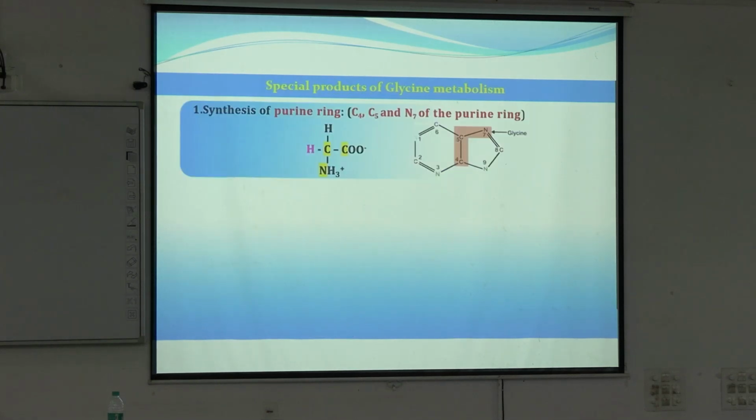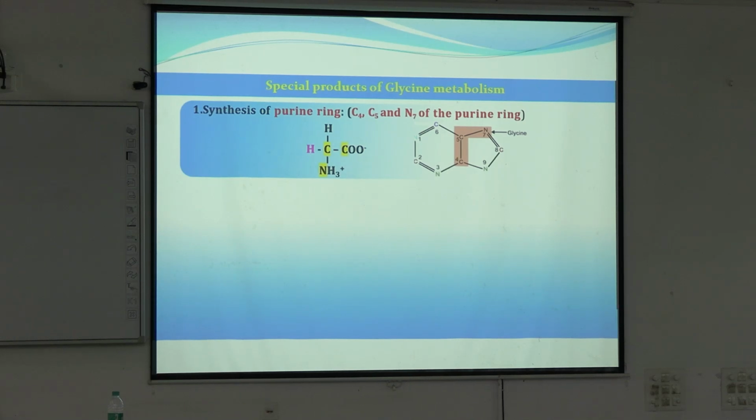Now coming to the synthesis of individual products from glycine metabolism, and I will not go into details in the first few things because that will be taught in detail in the individual subject class. Here it is the formation of the purine ring, which will be taught in your nucleotide chemistry class. So you just have to know that in the synthesis of the purine ring, carbon numbers 4, 5 and N7 are coming from glycine.